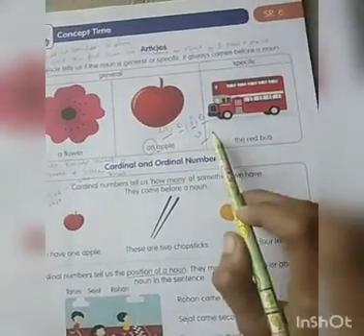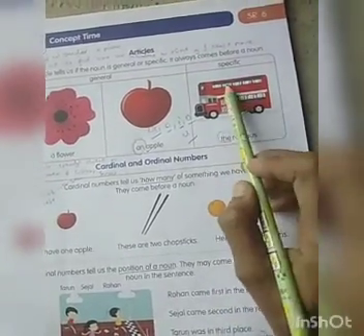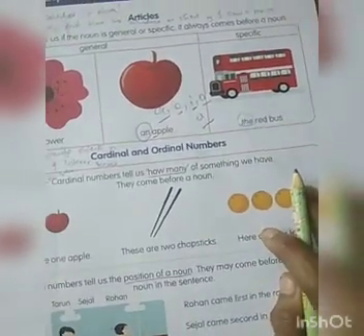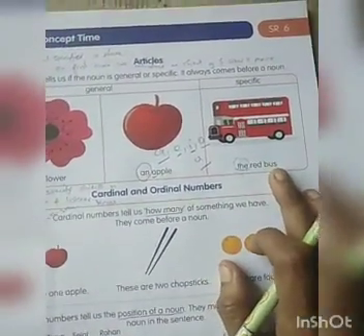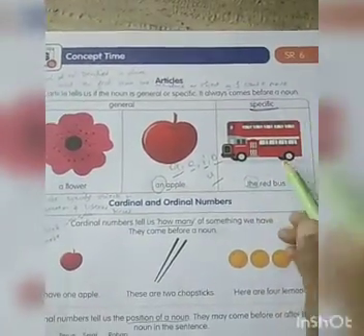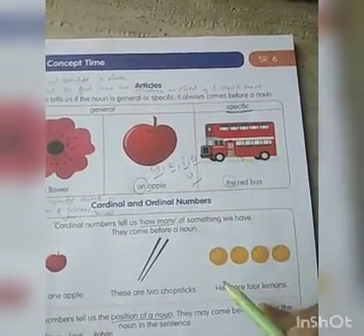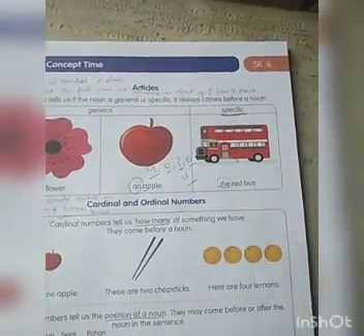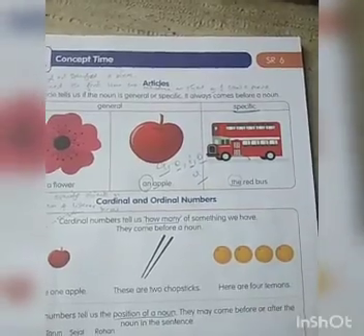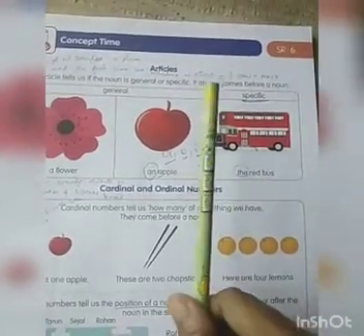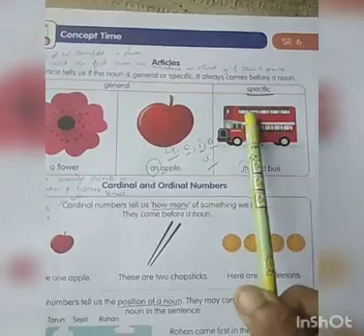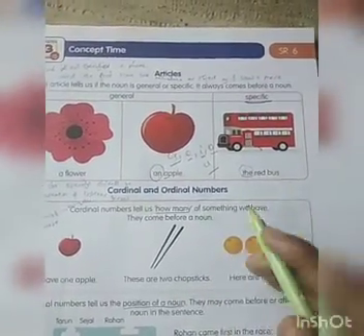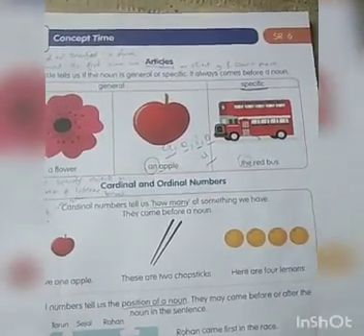So the, where you should use the? In specific. If you are saying something specifically, you should use the. The red bus. Which bus? It is specified, the red colored bus. The orange pencil, orange color pencil. You were not saying pencil in general, but you were specifically saying the orange color pencil.